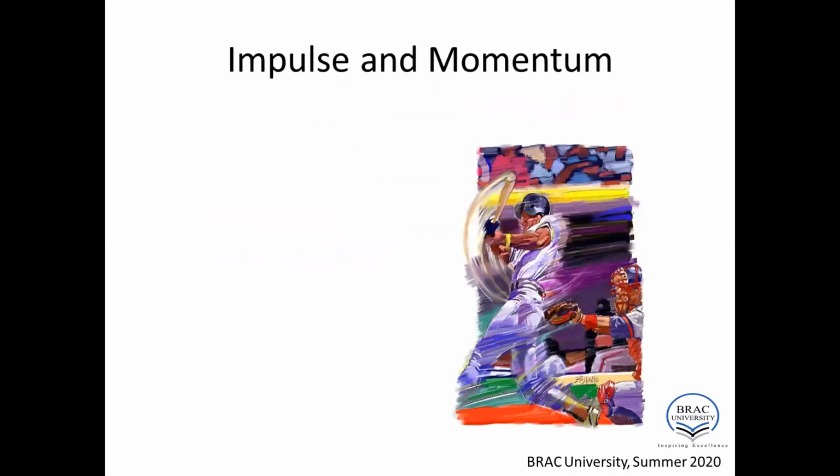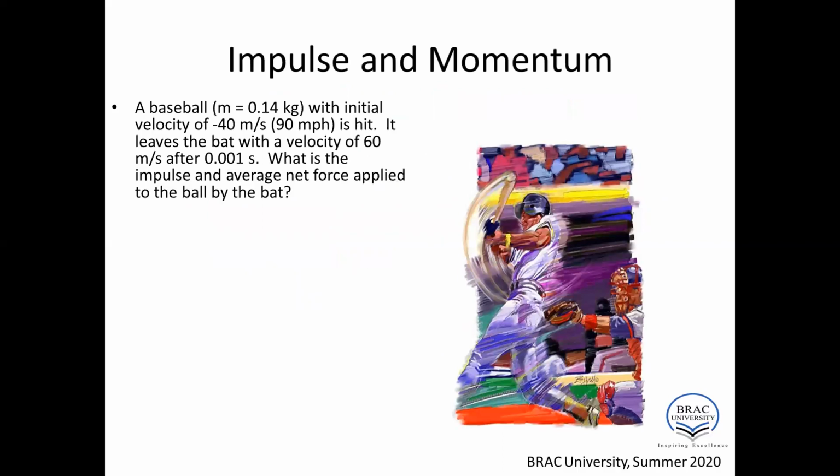Now let's solve a problem related to the impulse and momentum. A baseball with mass m equal to 0.14 kg and initial velocity of minus 40 meters per second, basically 90 miles per hour, is hit. Here the velocity is negative, so the direction of the initial velocity is negative.